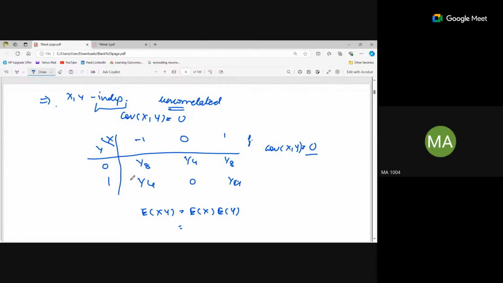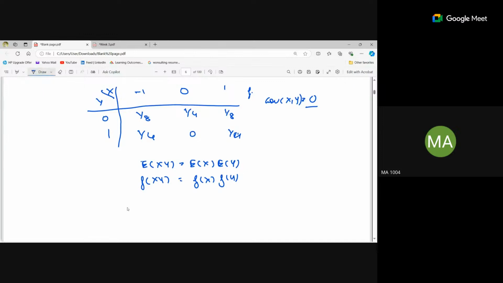We are calculating the independence of these variables, so we take the values of x and y as function of x and function of y. For x taking value -1 and y taking value 1, the probability is 1/4, correct?